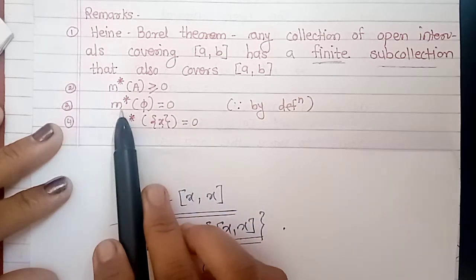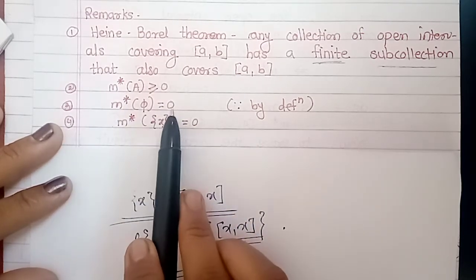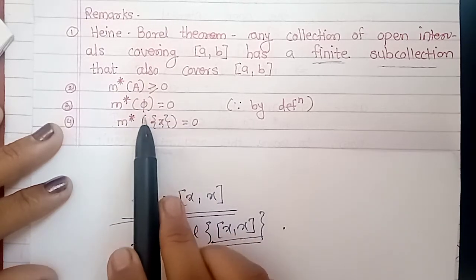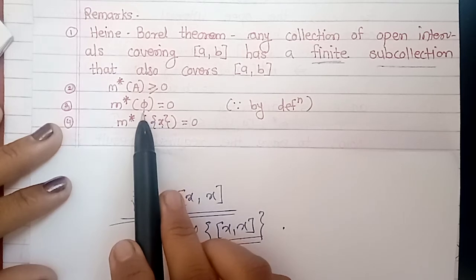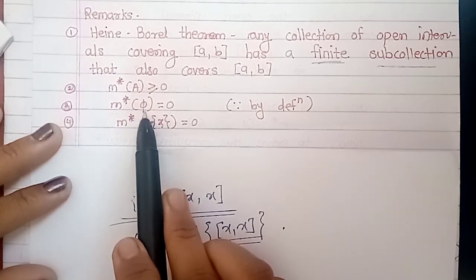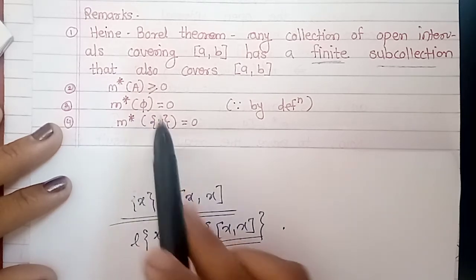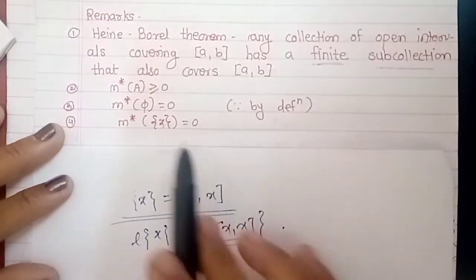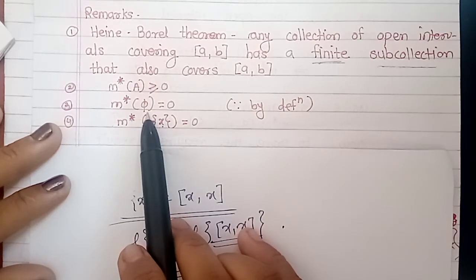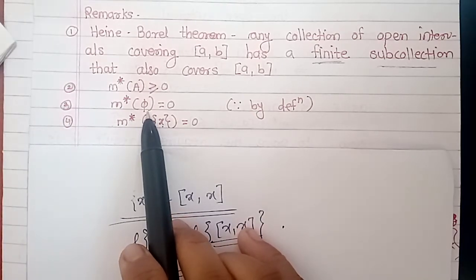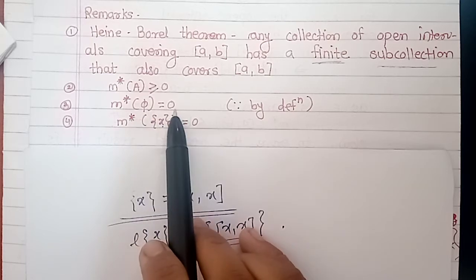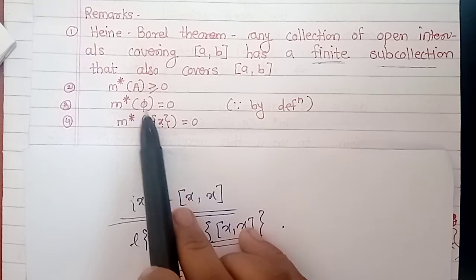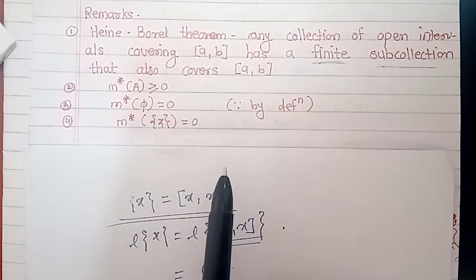Now the third remark is that the outer measure of phi is 0. Why is this outer measure of phi 0? If we have phi, then we have nothing. And what is the covering for phi? Phi covers itself, so phi is a covering for phi. And what is the infimum among the sum of lengths of phi? The length of phi is 0, because it is never negative, never positive, so it must be 0. Therefore the infimum among the sum of lengths of phi is 0, and therefore the outer measure is also equal to 0, by definition.